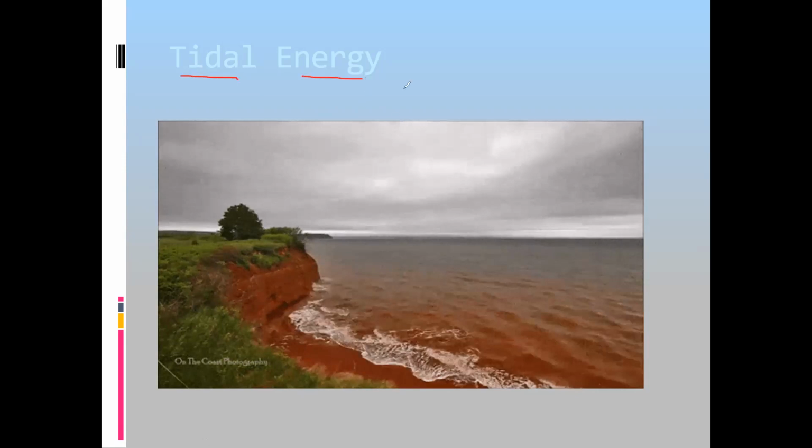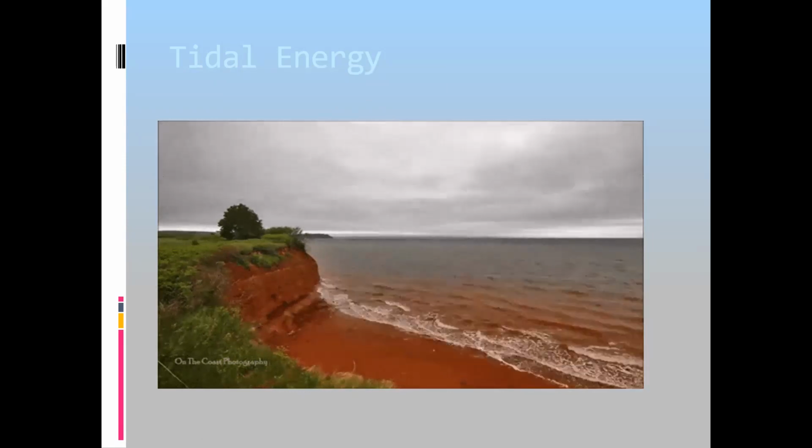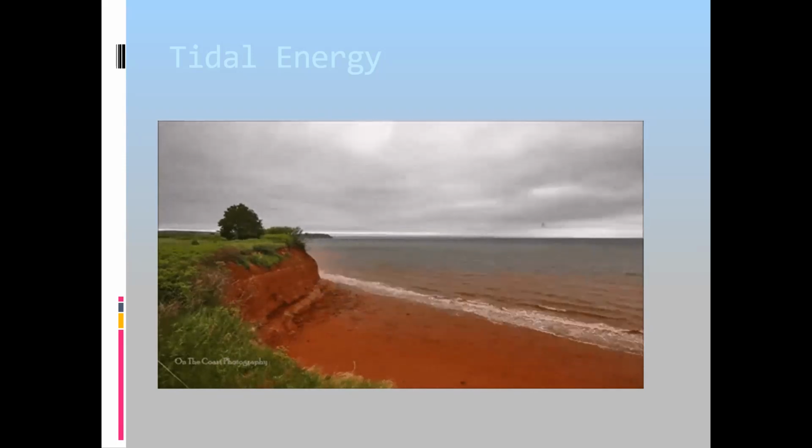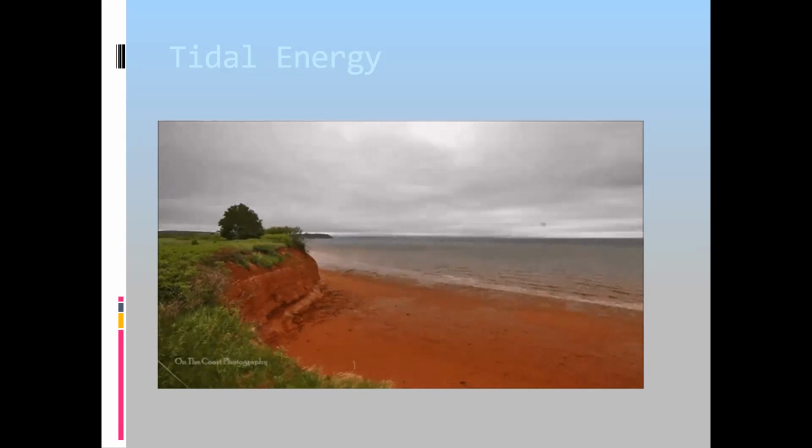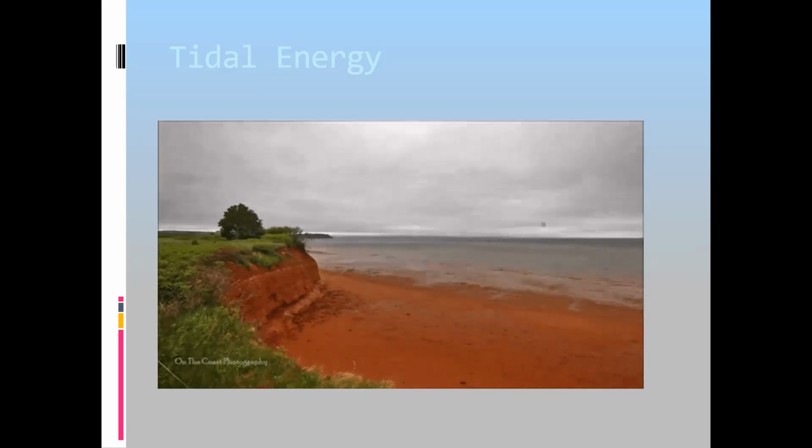When the water level changes, maybe you have noticed, if you are staying at a coastal area for about 6 to 10 hours, you see that the water level is continuously changing. The position at which you see the water at 10 is different from 12, and at 12 it is different at 2 p.m. What is the reason for that? The reason for the change in the level of the water is the attraction of the moon.